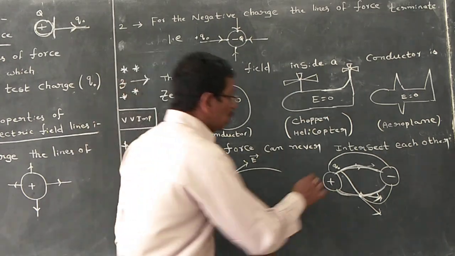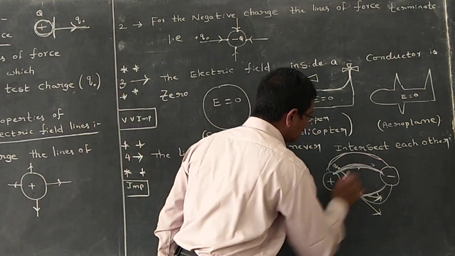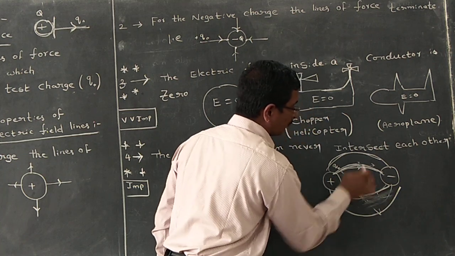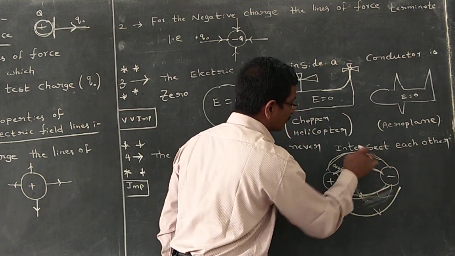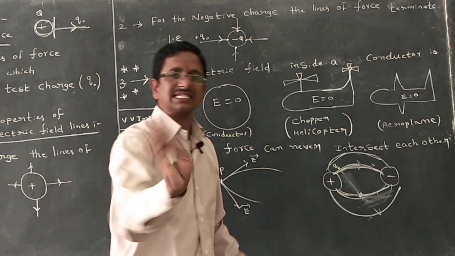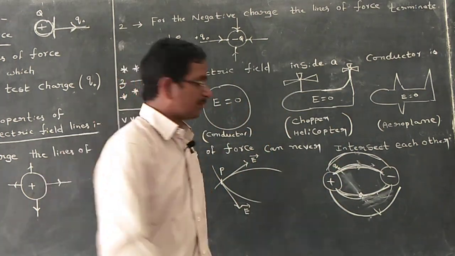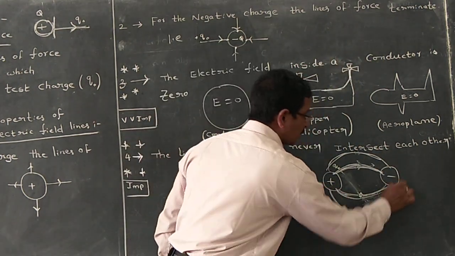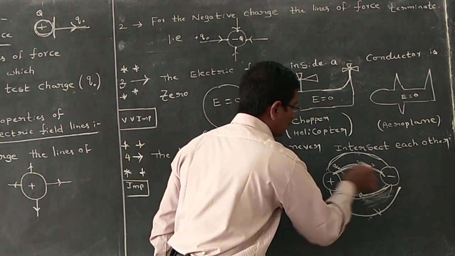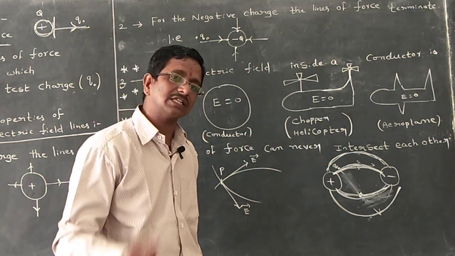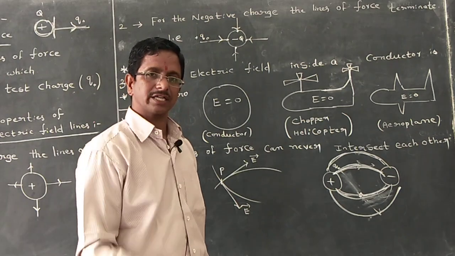That is why two lines of force cannot intersect each other. That means each has its own path. How many charge particles are released here? 4 charge particles.